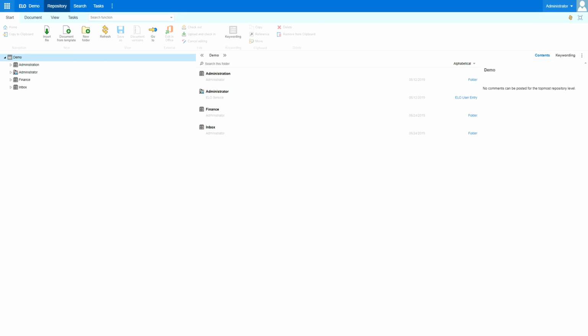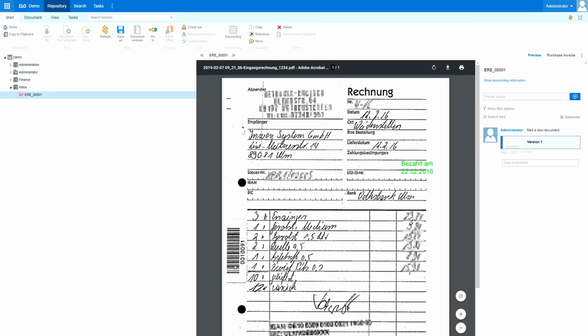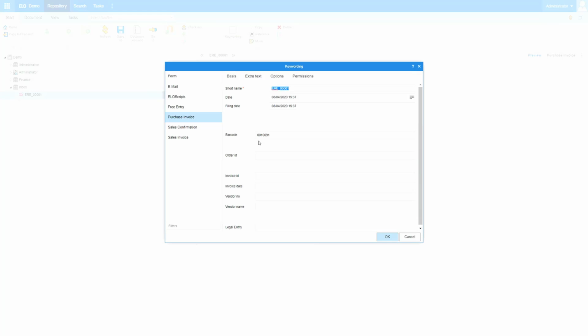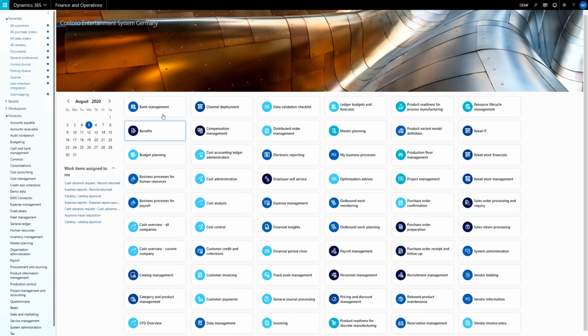If we now take a look into our ELO system, you can see I have a folder here called Inbox. In this folder, I already uploaded an invoice with a barcode sticker. And if we take a look into the keywording, you can see you can already find the barcode here. I copy that to the clipboard and switch to Dynamics 365.